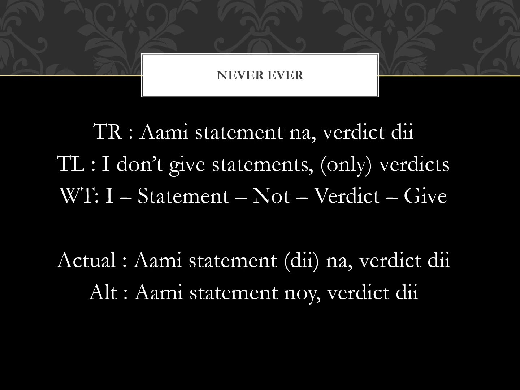But in case you want to go for the grammatically correct version, the last sentence, ami statement noy verdict di, that is okay, because noy doesn't need a verb to function. So ami statement noy verdict di, that is a fully correct sentence. In the first sentence, it is understood that there is a verb di which is missing, but again this construct is common, so you will be understood.